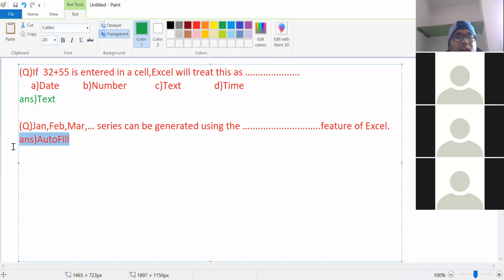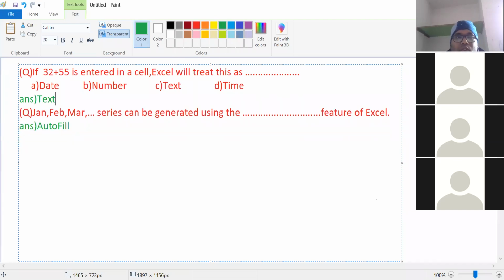Autofill is the answer. Using autofill options, we can generate the remaining months of the year very easily. If you write the first two or three, and we have the autofill option, we can easily generate the remaining months of the year. So the answer is autofill.